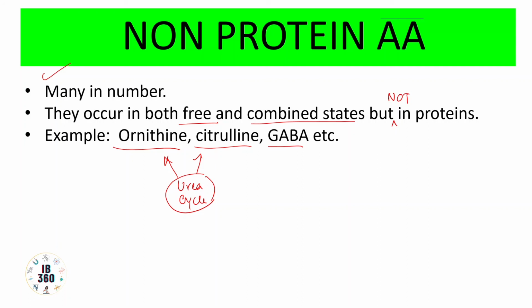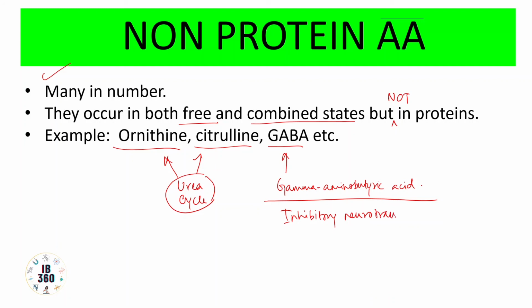Gamma aminobutyric acid, and it's inhibitory. What is inhibitory? That means it is not stimulatory. Unlike epinephrine or norepinephrine, it is not stimulatory, rather it is the inhibitory neurotransmitter GABA. So that is also a non-protein amino acid.